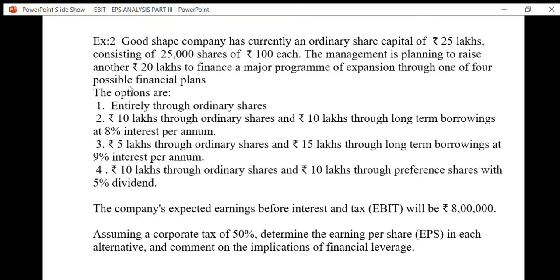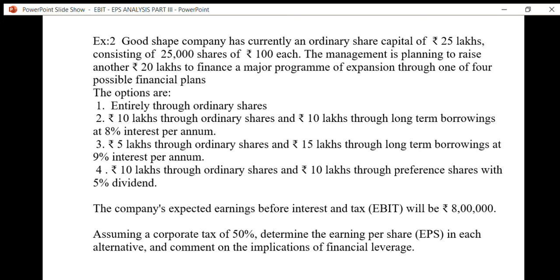So what are the options the financial manager of Good Shape Company considers? First option is entirely through ordinary shares. If we finance 20 lakhs rupees entirely through ordinary shares, then how will the earning per share be impacted?